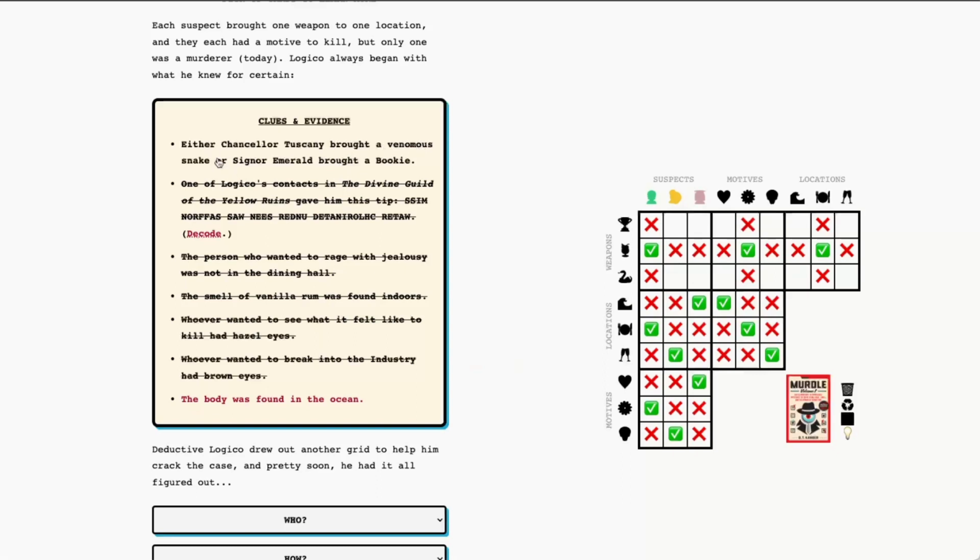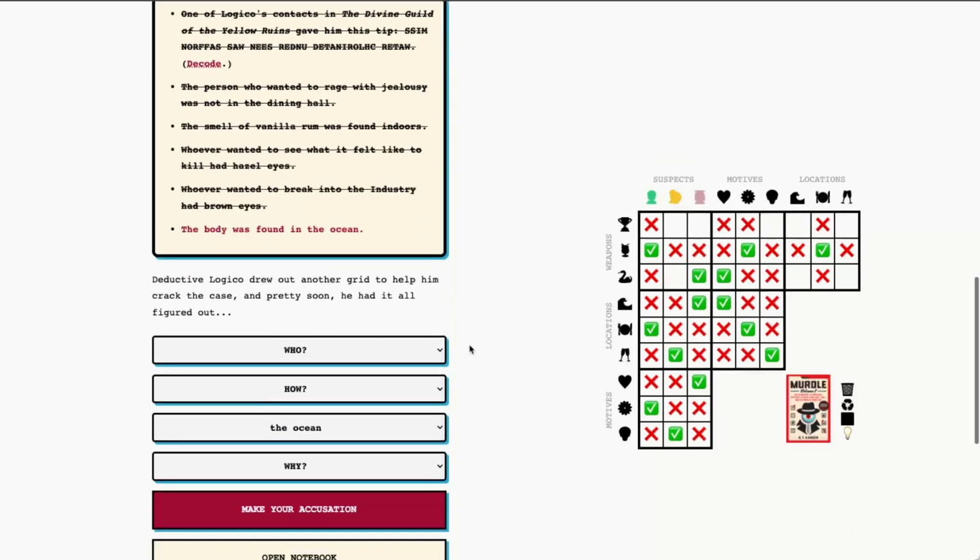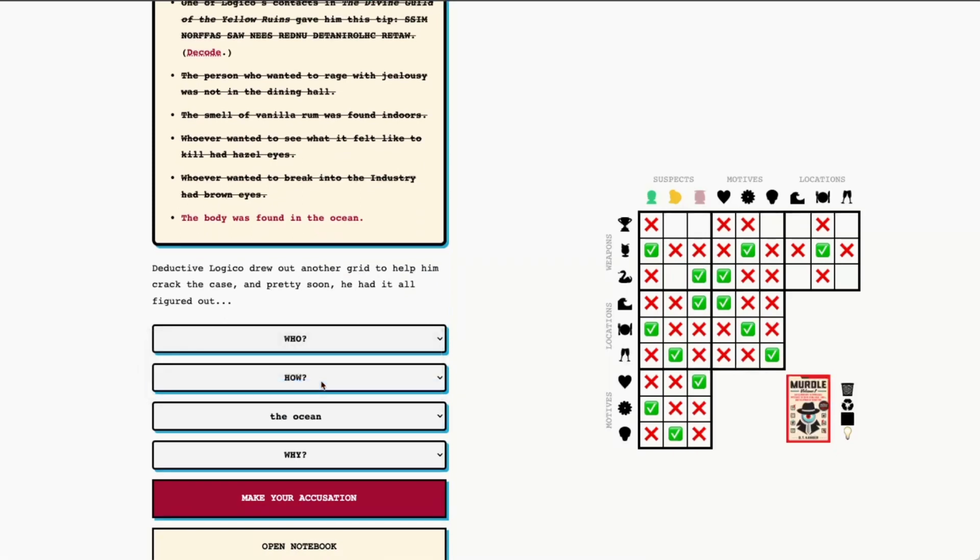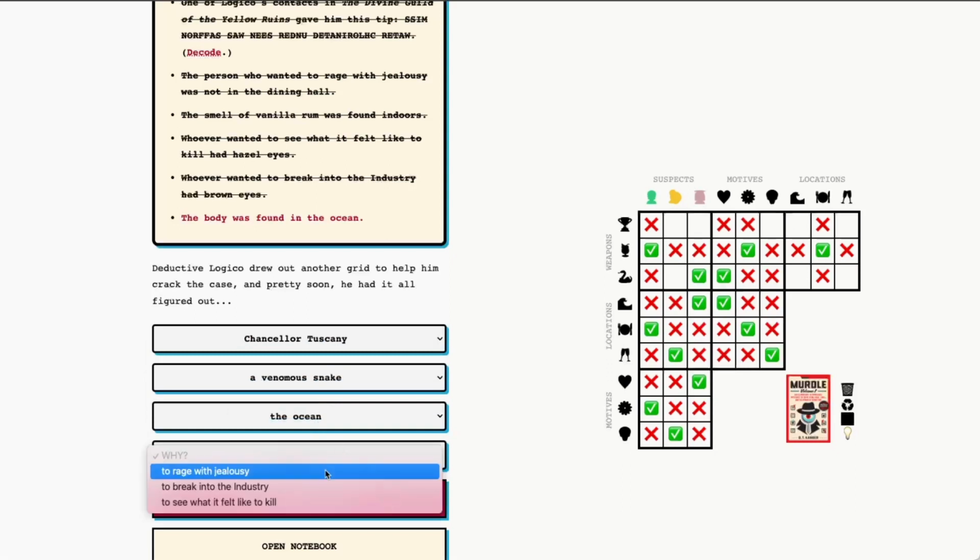So either Chancellor Tuscany brought a venomous snake or Signor Emerald brought a bookie. We know that Signor Emerald brought the poisonous cocktail, which means that Chancellor Tuscany must have brought the venomous snake. So we can go ahead and mark that in, and that allows us to solve the puzzle fully. So we can go ahead and fill out the rest of the grids here. So we know that the motive with the snake was to rage with jealousy. So now we know that Chancellor Tuscany was the murderer with a venomous snake, and the motive was to rage with jealousy.